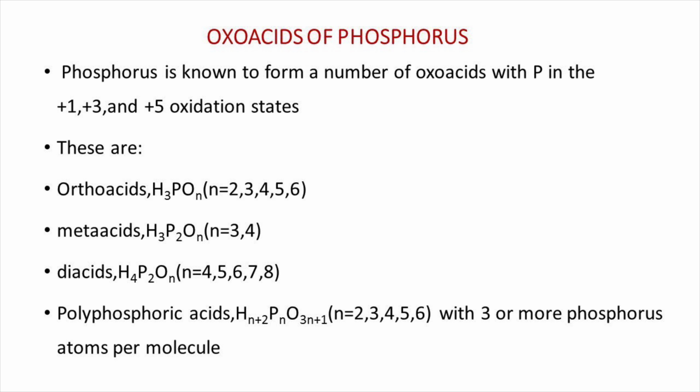Diacids with molecular formula H4P2O n where n is 4, 5, 6, 7 or 8. Polyphosphoric acids with molecular formula H(n+2)P(n)O(3n+1) where n is 2, 3, 4, 5 or 6, with 3 or more phosphorus atoms per molecule.